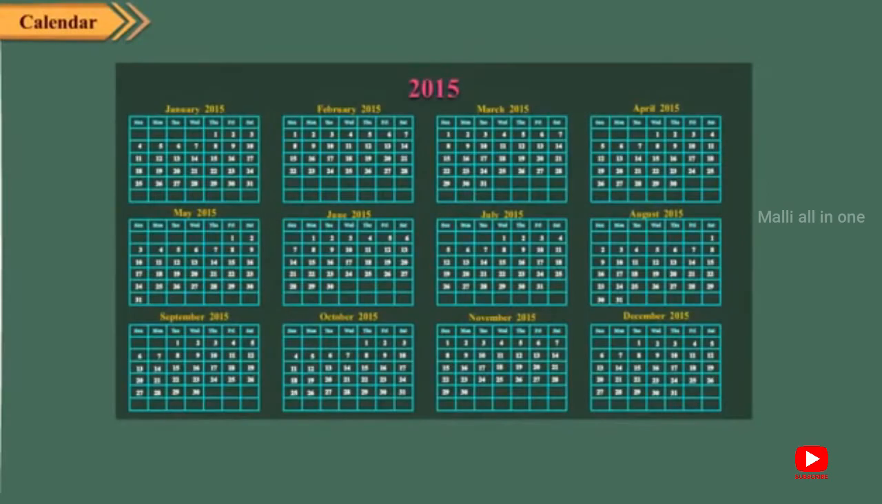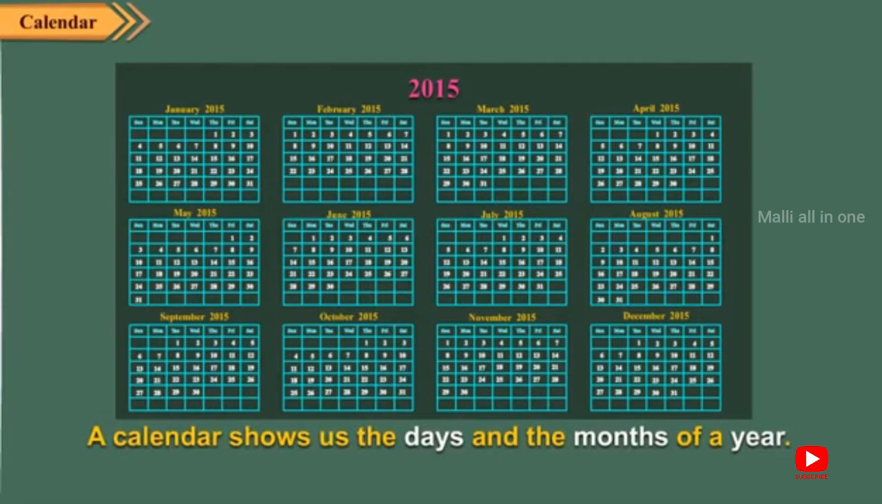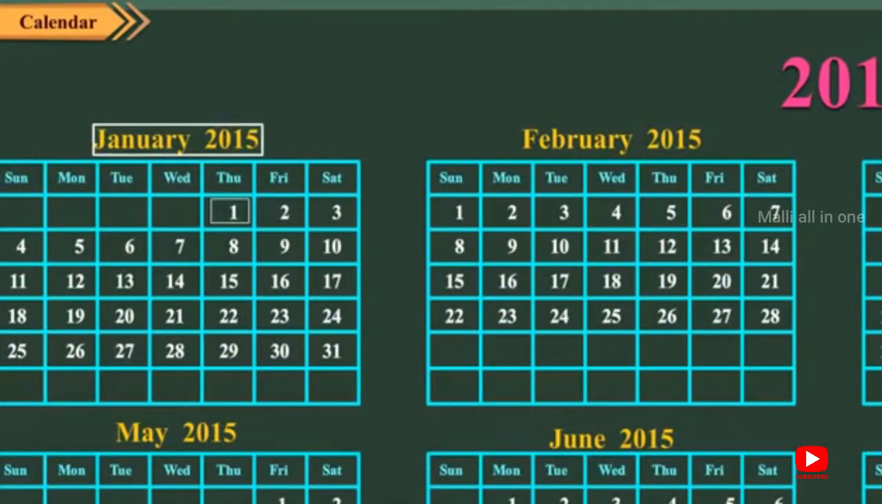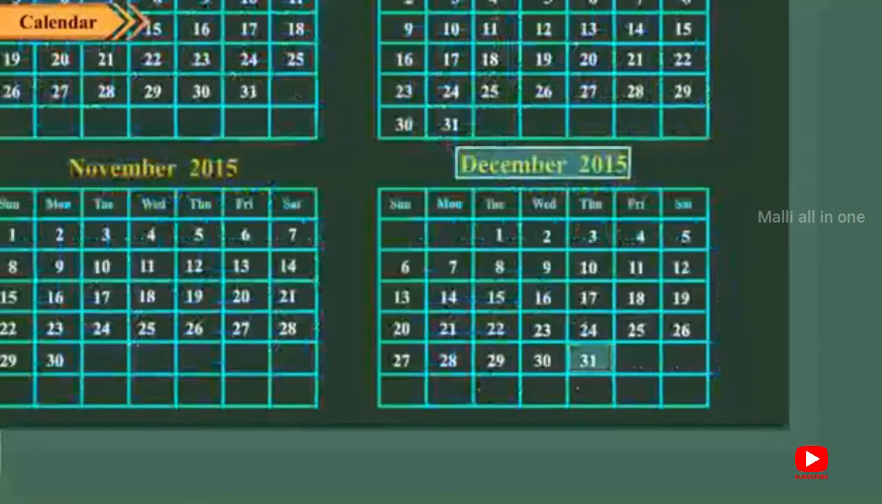Calendar. Look at this calendar once. A calendar shows us the days and the months of a year. It generally starts from January 1st and goes to December 31st, right? It starts from the first day of January and ends at the last day of December.